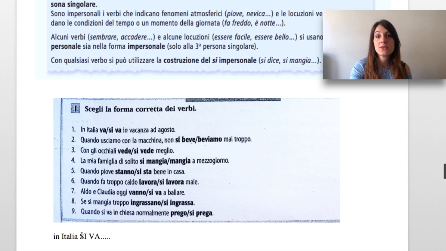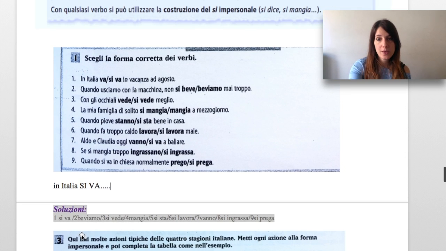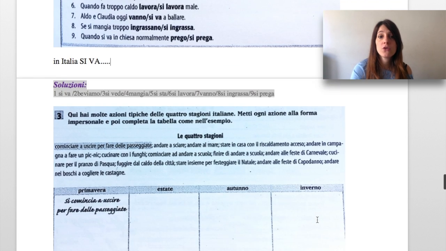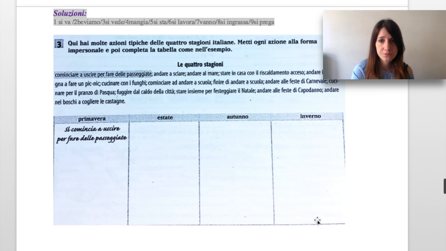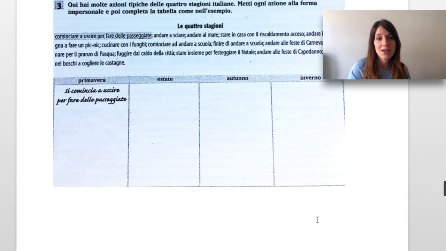Try to continue this by yourself without looking at the solutions below, and also you have another exercise here about the 4 seasons, le 4 stagioni, and what generally one can do. Quindi generally cosa si può fare in Italia. So you have the text and you should convert the verbs as in the example.